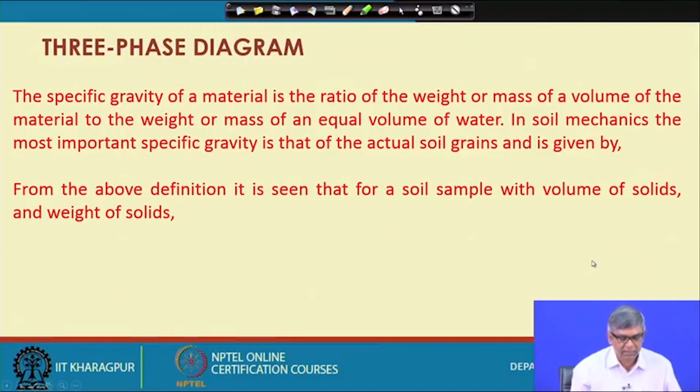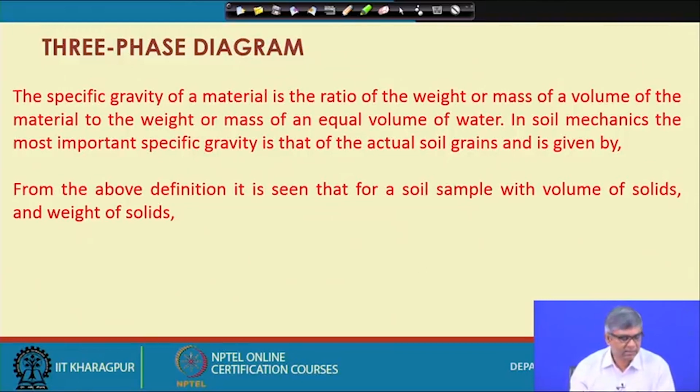Another term that is very important in soil mechanics is the specific gravity of solids. We can know the mass, but for soil grains, what is the specific gravity? The specific gravity of a material is the ratio of the weight or mass of a volume of the material to the weight or mass of an equal volume of water.